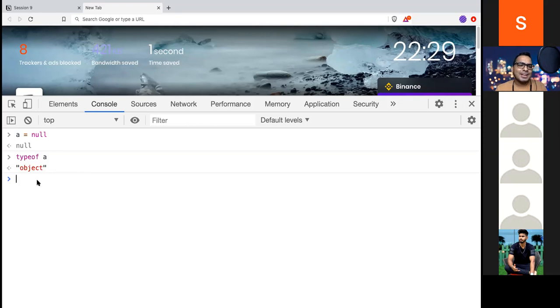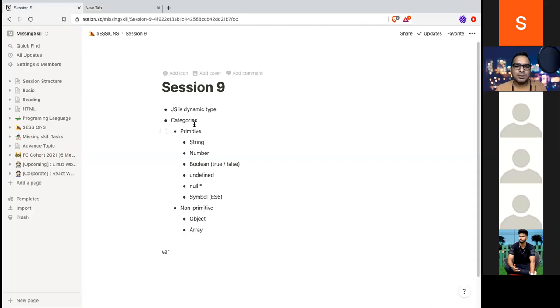It is because whenever the language was developed, in programming there was a check whether the type of this is primitive or non-primitive. There was one switch case missing where he missed the null part. If the null part is missed, then it will fall back to non-primitive, and that is why it is showing an object. And I'll show you one more.